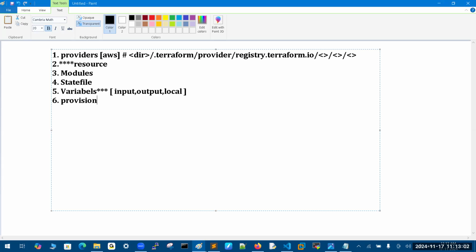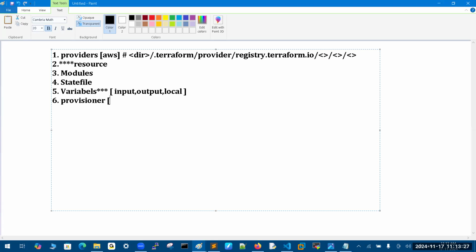Provisioners. Similar to Ansible, definitely one day Terraform is also going to reach configuration management too. As of now, what is the use of Terraform? Just a creation purpose only, not a managing purpose.